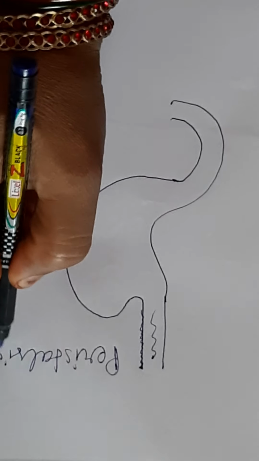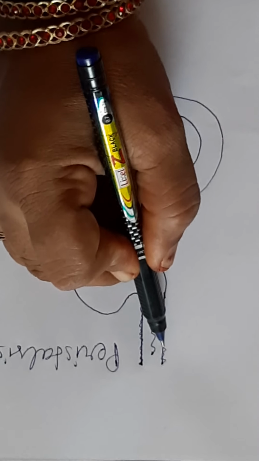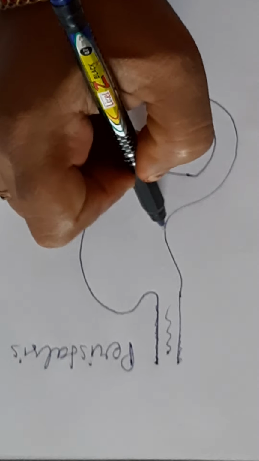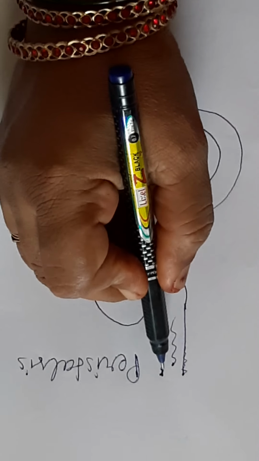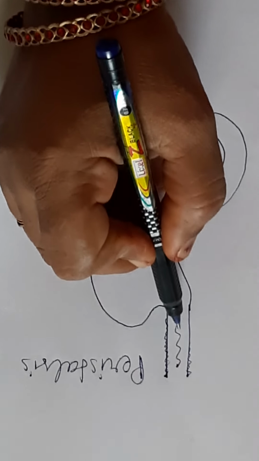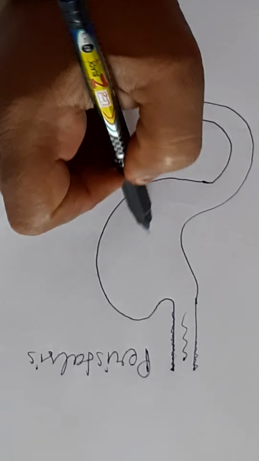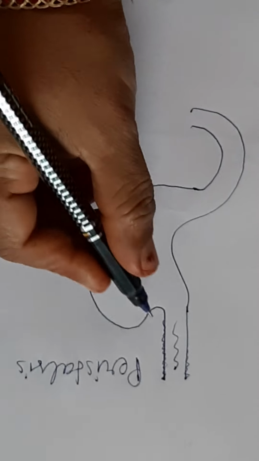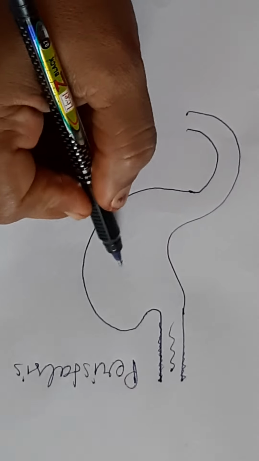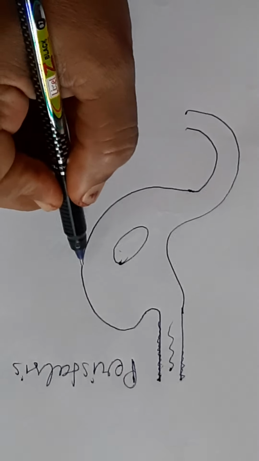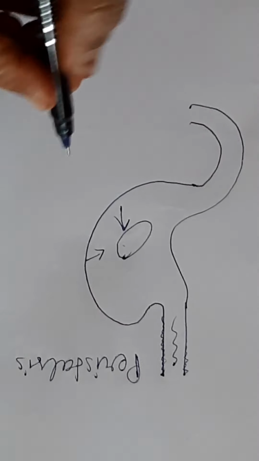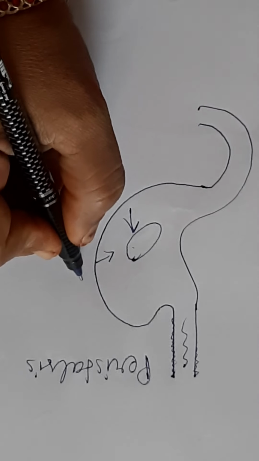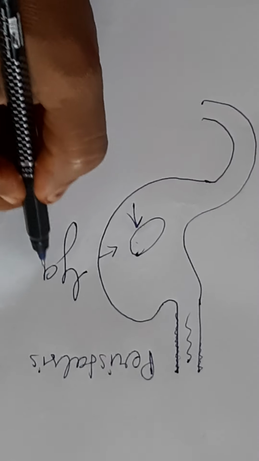Peristalsis is wave-like contraction which occurs throughout the wall of the alimentary canal. This wave-like contraction pushes the food down into the stomach and further throughout the alimentary canal. Slowly, this movement occurs. When the food lands inside the stomach, it is acted upon by a juice released by the stomach known as gastric juice.